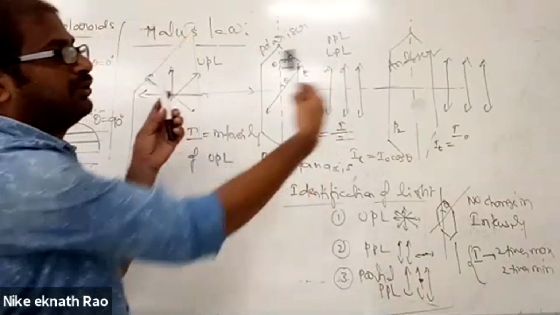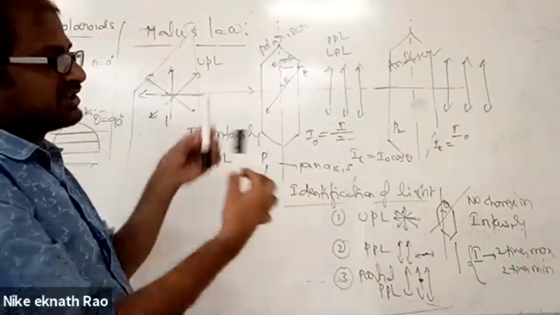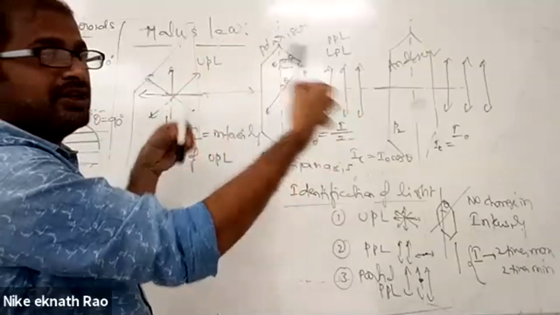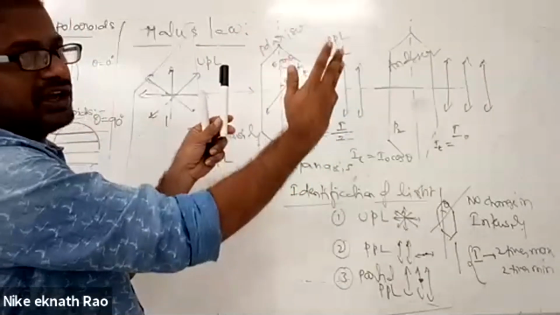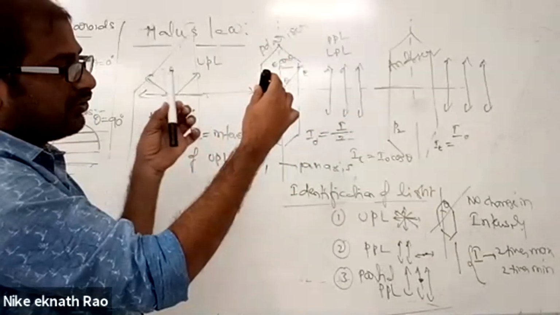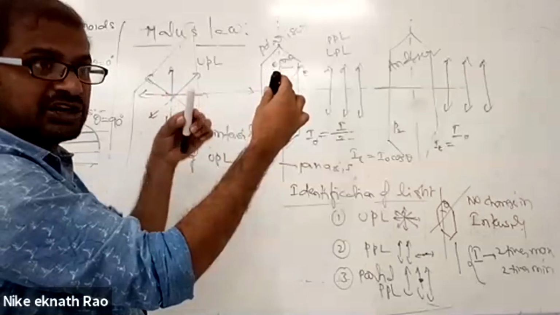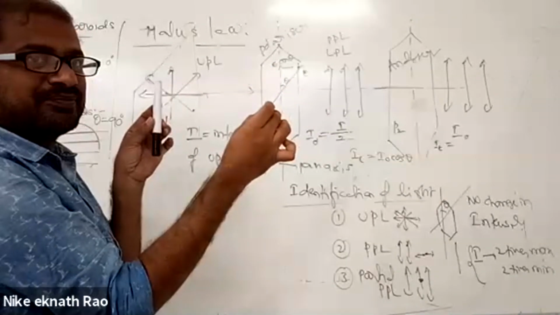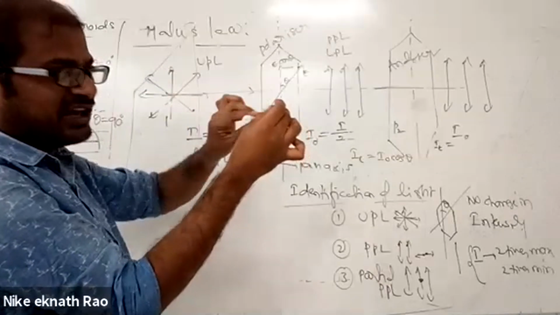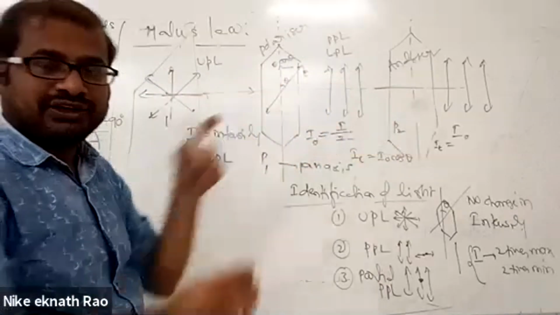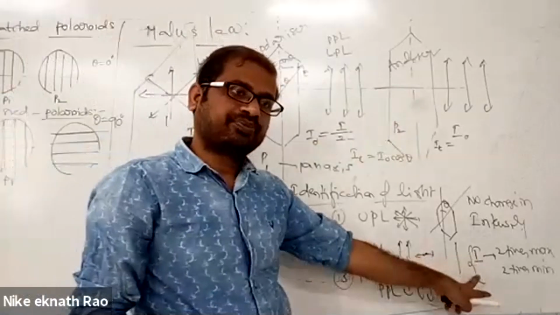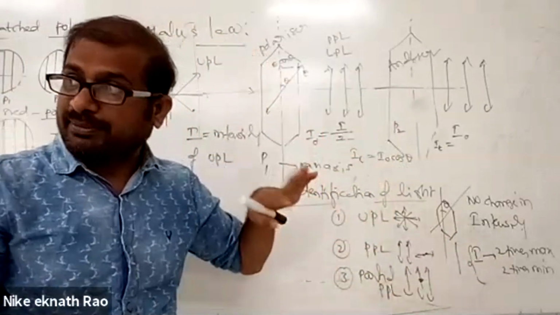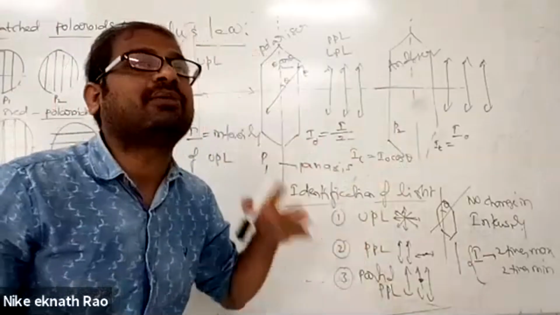When partially polarized light is incident on the analyzer, it has components in this direction also. Only a few components are allowed for any rotation, but some components in all directions are also present. So even if you make it 90 degrees here, some components may be present in that direction, and they will come outside. So the intensity will not completely become 0. Intensity is varying, but not becoming perfectly 0 and not perfectly maximum.